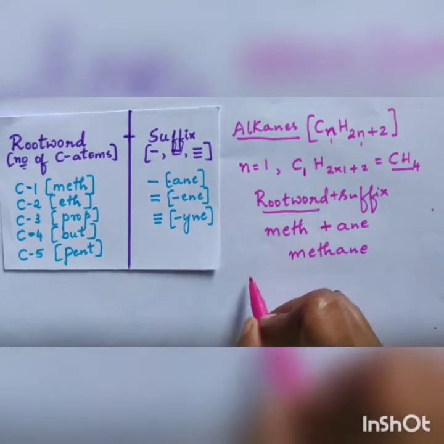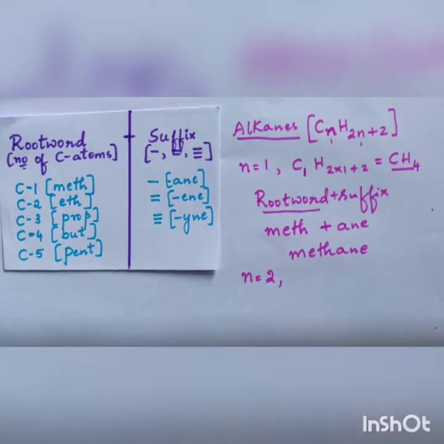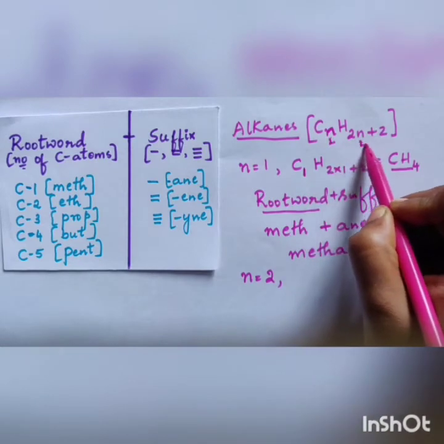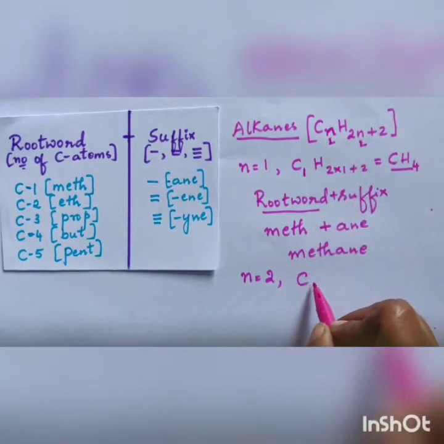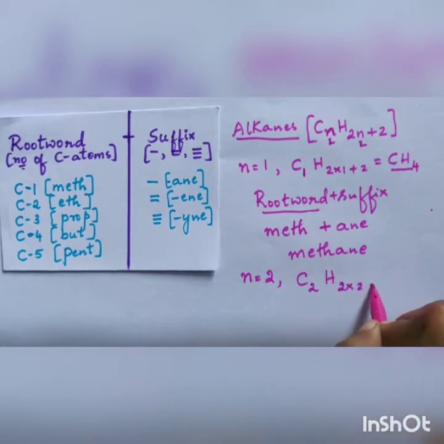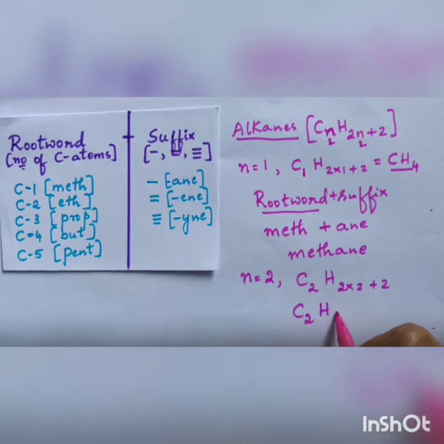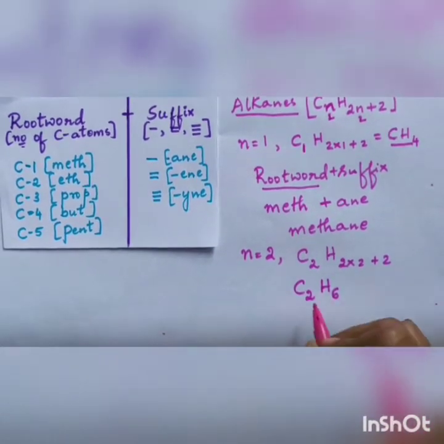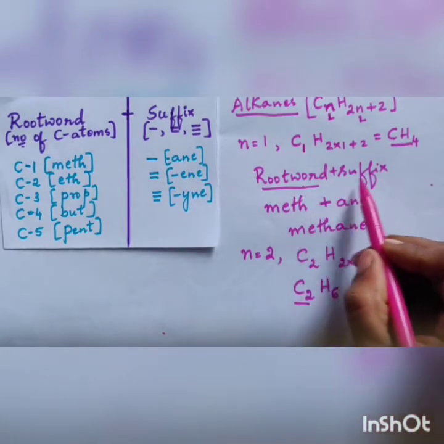Let's go to the second one. n is equal to 2. So introduce 2 in this area, and 2 here. So C2H(2 into 2 plus 2). So the formula will be C2H6. So the name of the compound will be root word plus suffix.